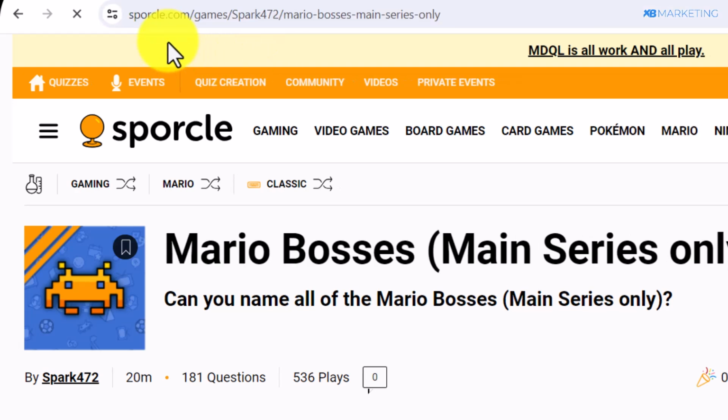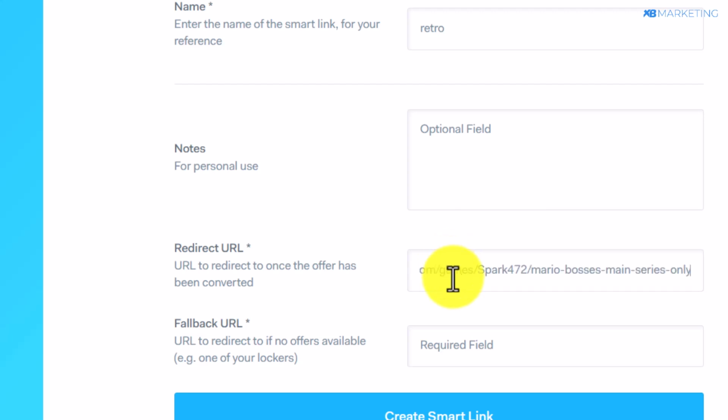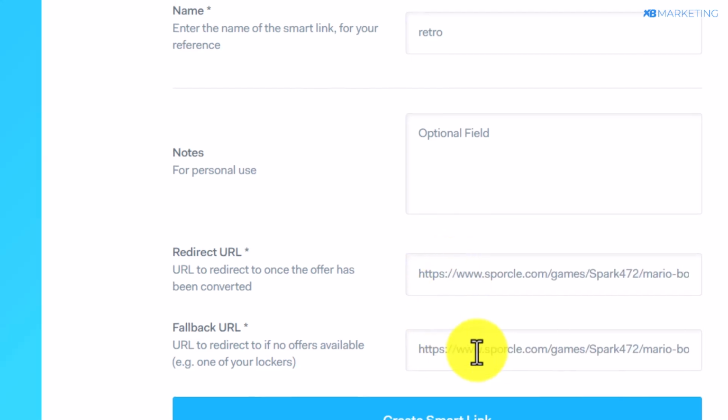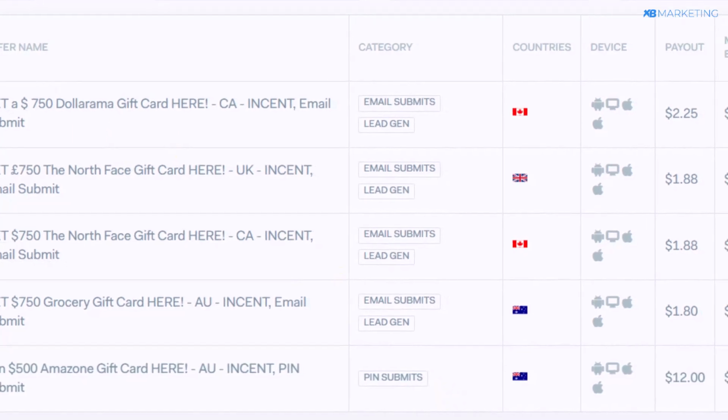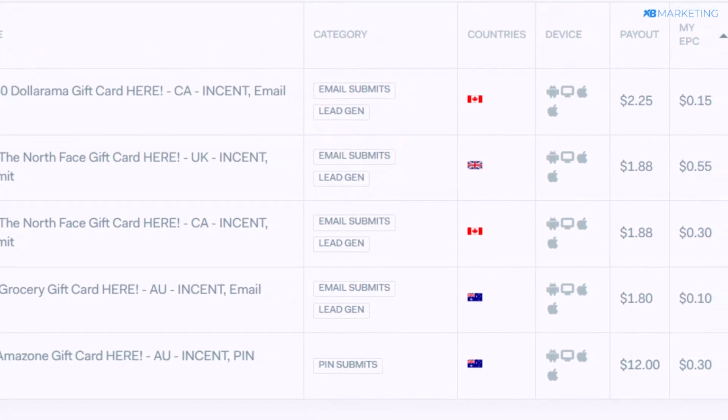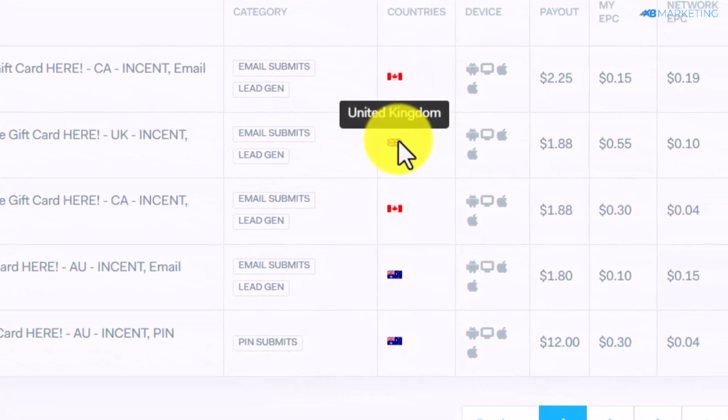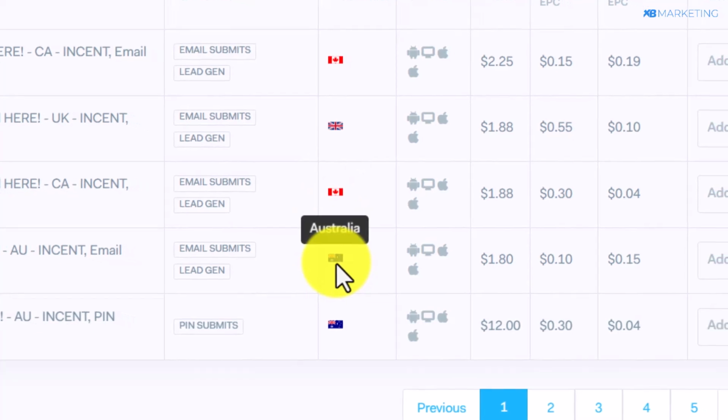So all you simply need to do is to copy the link to this website and you want to come back to your OG Ads account, and you can paste in the links right here. So once you do this, then you want to go over to the offer section. You want to click on add offers. So as you can see, most of these offers here are from tier 1 countries. As you can see, this one from Canada, from UK, from Canada as well, Australia.